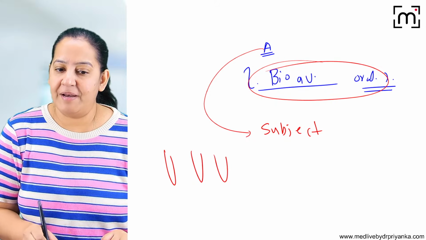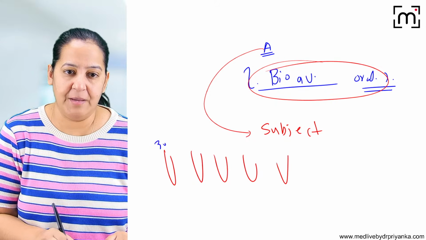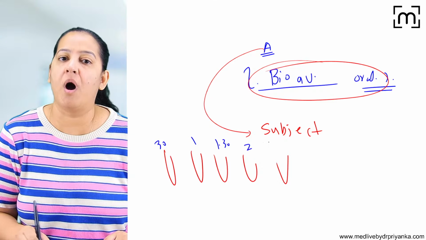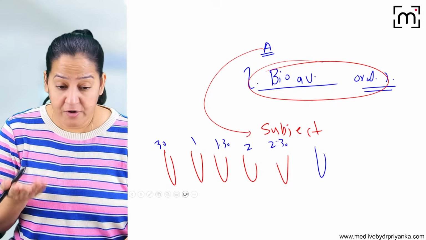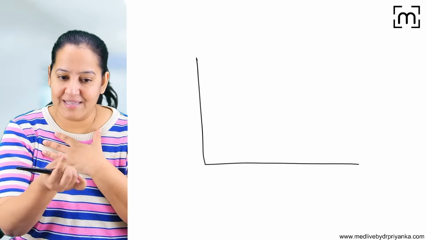You are collecting my blood sample in multiple test tubes, maybe in 30 minutes, 1 hour, 1 hour 30 minutes, 2 hour, 2 hour 30 minutes, 3 hour, likewise, multiple samples. So what will be the graph? You will say, ma'am, if I am the subject and there is an experimental drug you have given me.